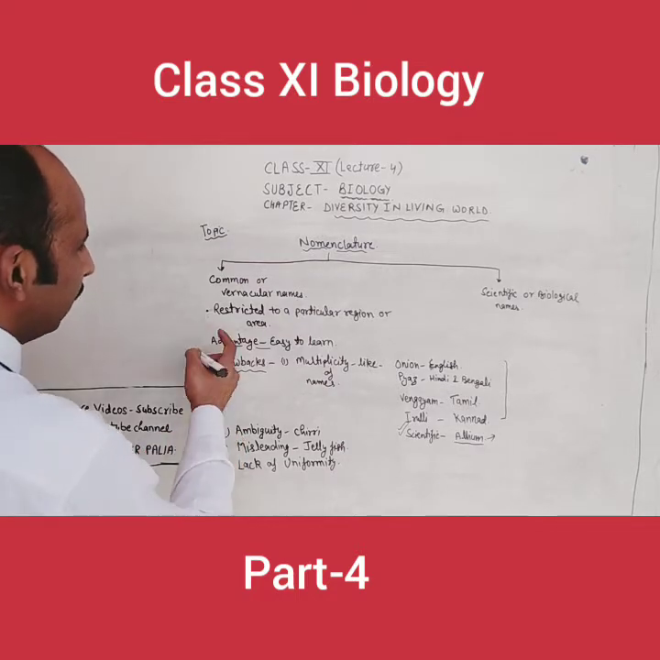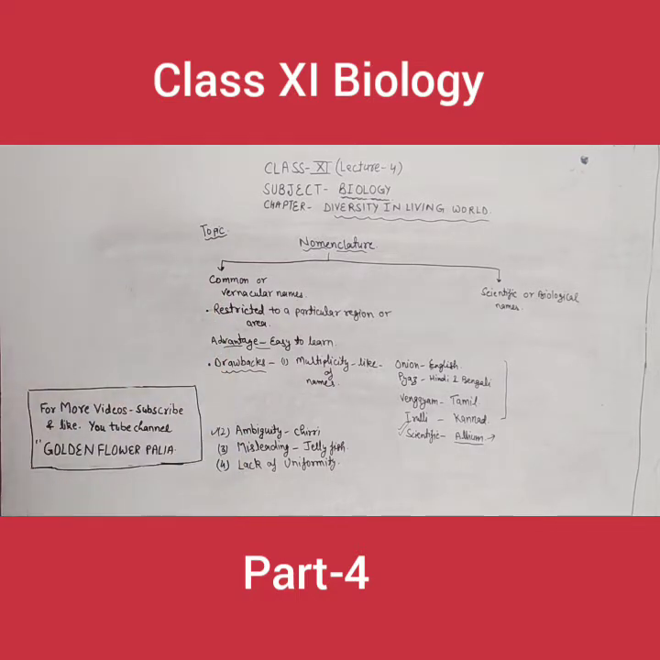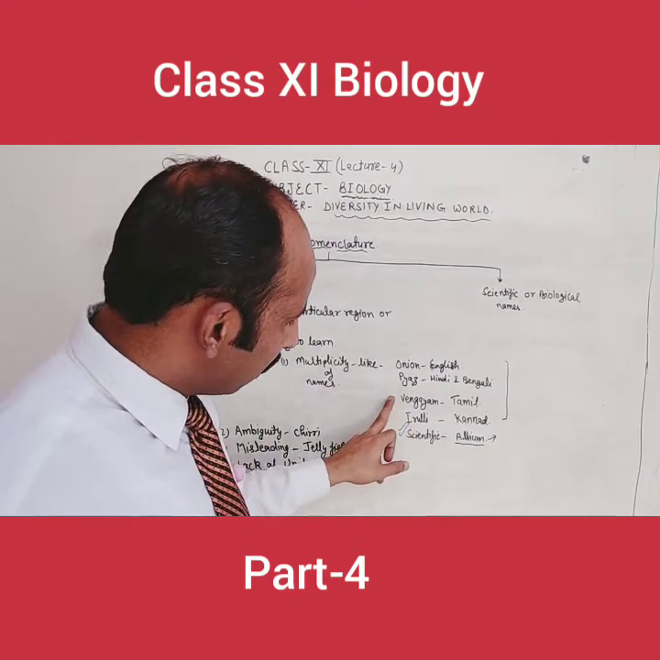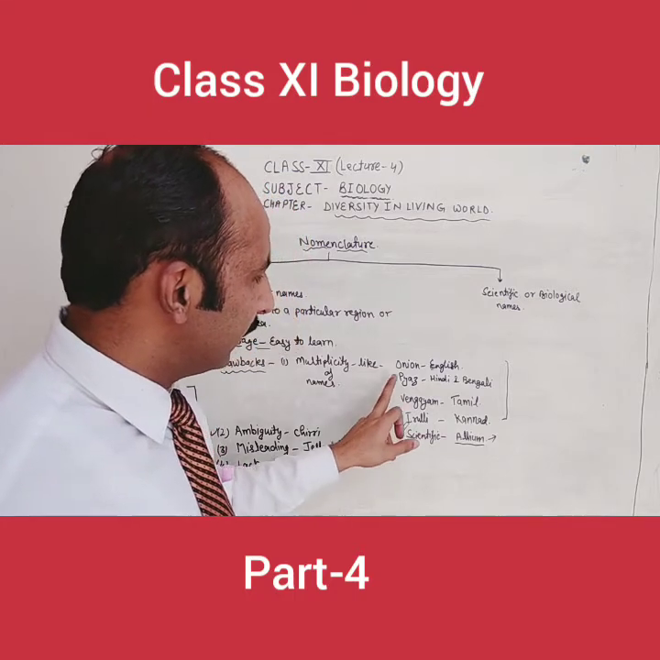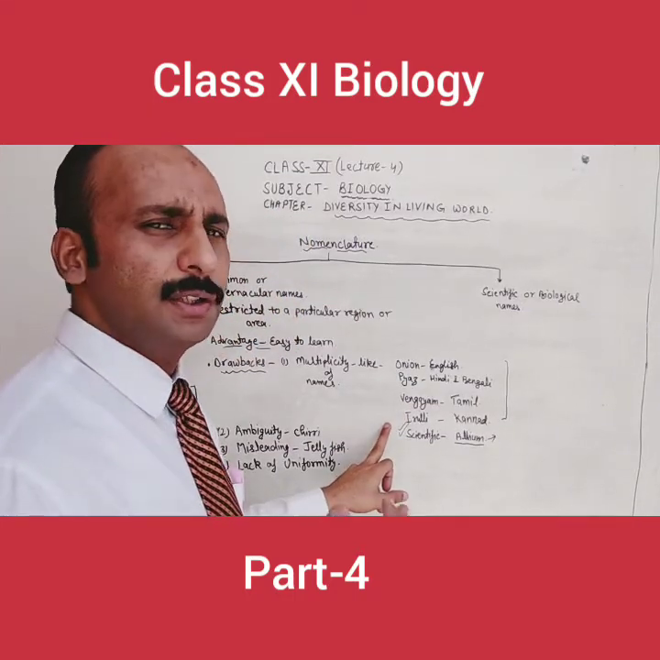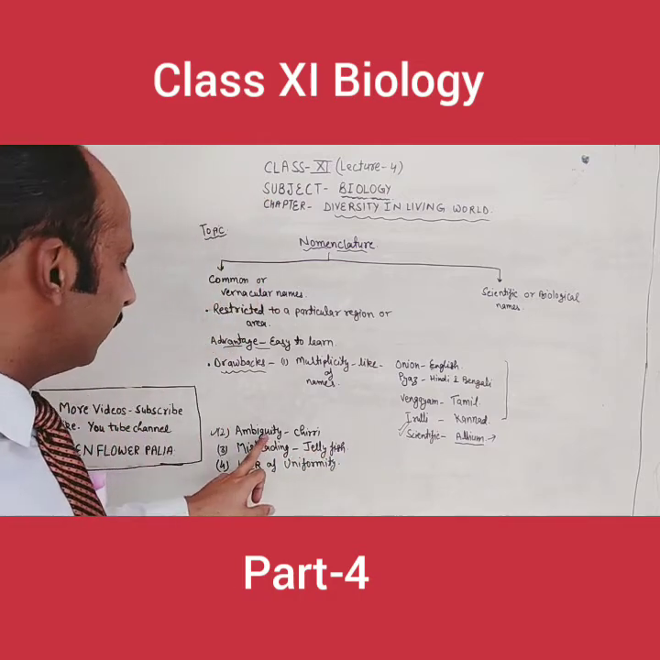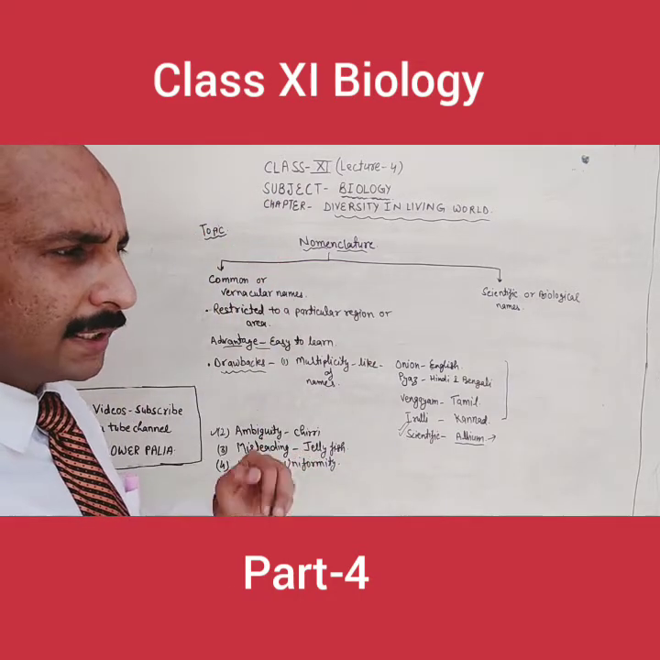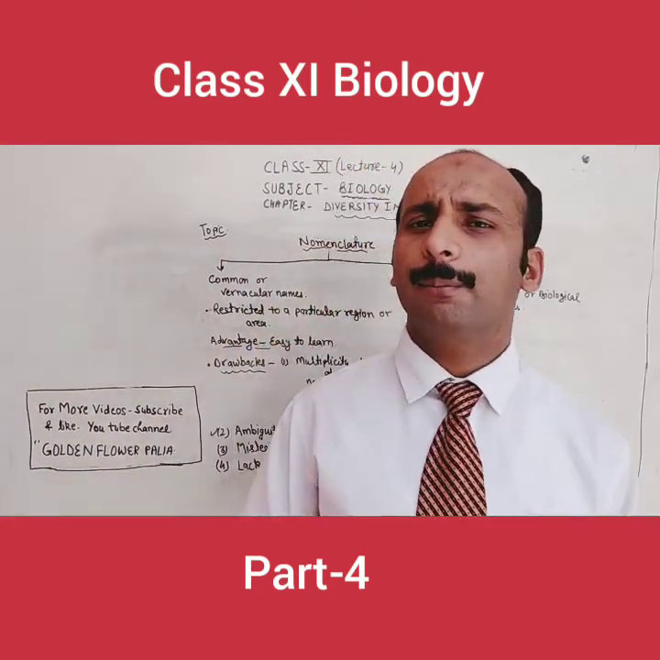The second drawback of the common name or vernacular name is ambiguity. Here you can see one organism is identified by different names in different countries. Ambiguity means different organisms are identified by a single name.